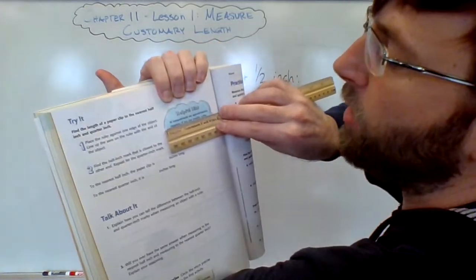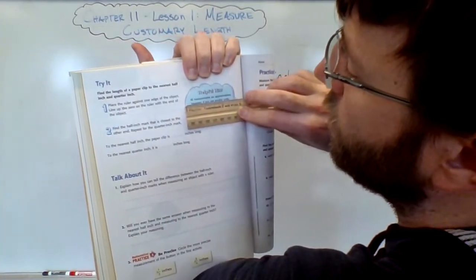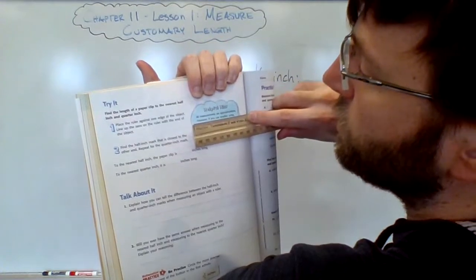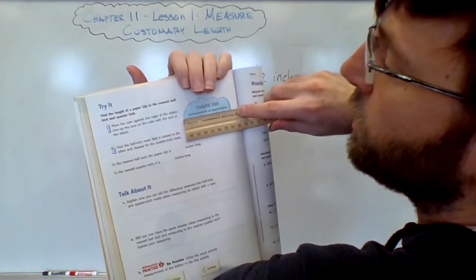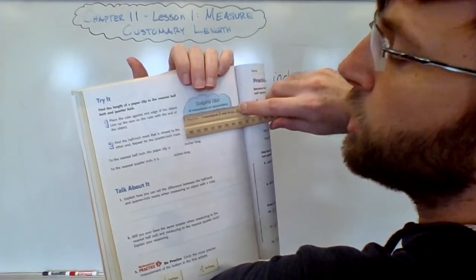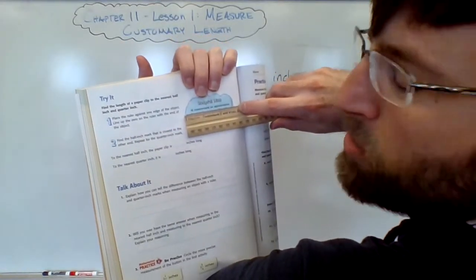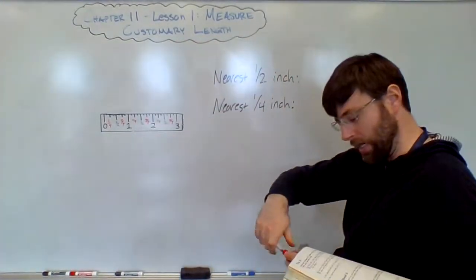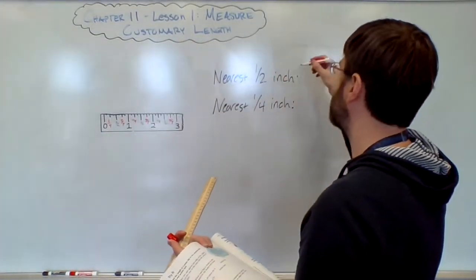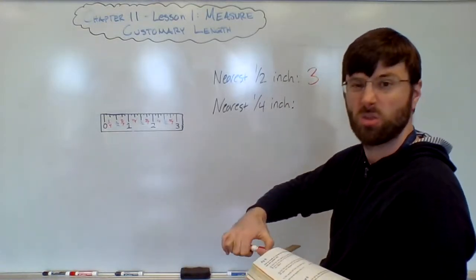And I'm counting not just the dark blue part, but the light blue part that's filled in all the way out there. So I can see here it's looking pretty close to 3. If I'm measuring it to the nearest half, I need to look at 2.5, and I need to look at 3. If I look at the 2.5 and the 3, I can see that dark blue line there, it's much closer to 3 than 2.5. So my answer for the helpful hint bubble would be, to the nearest 1/2 inch, it's 3 inches. It's very close to 3 inches.